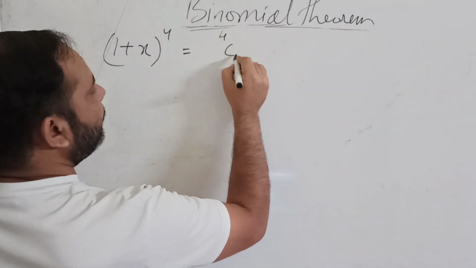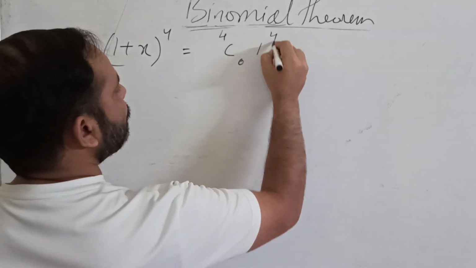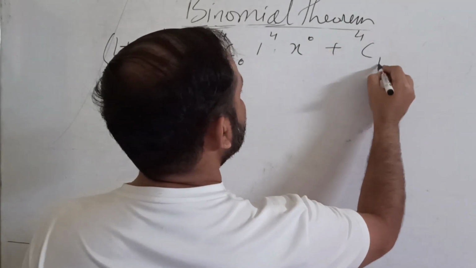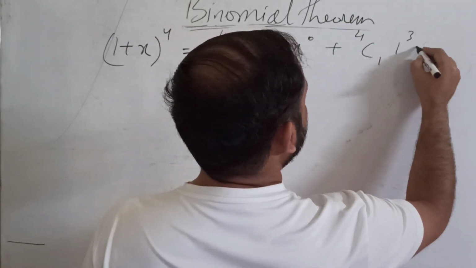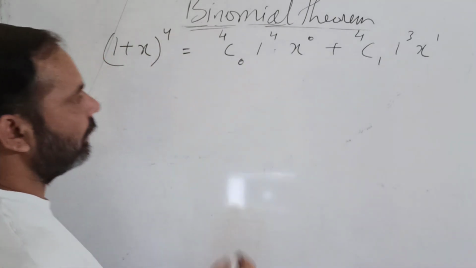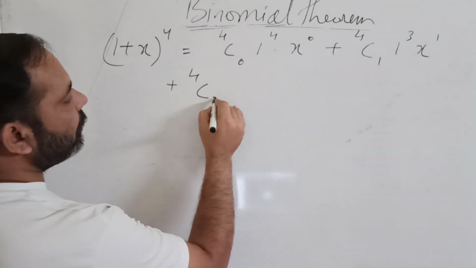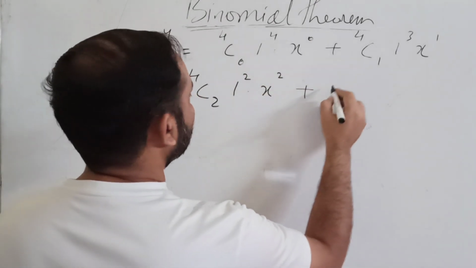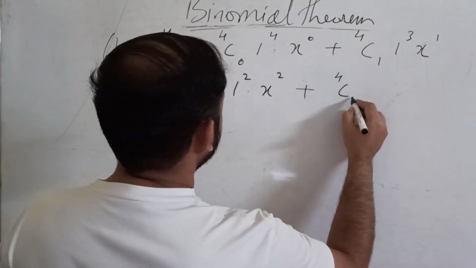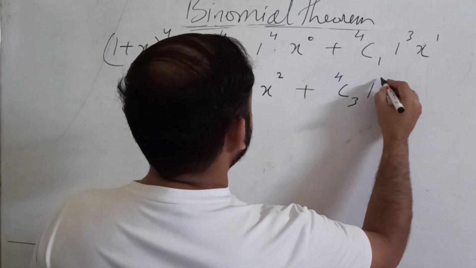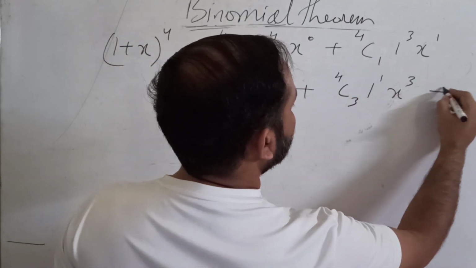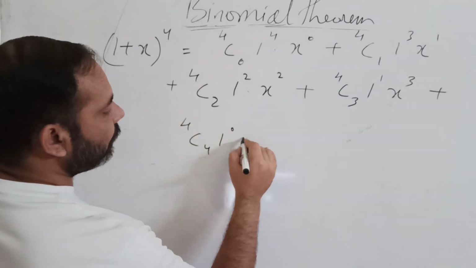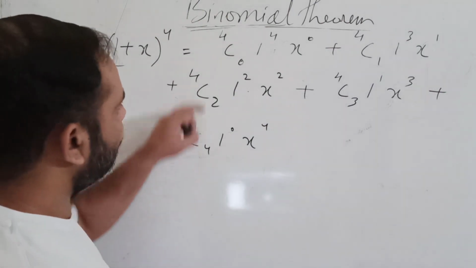So the formula will be 4c0 1 raised to the power 4 x raised to the power 0 plus 4c1 1 raised to the power 3 x raised to the power 1 plus 4c2 1 raised to the power 2 x raised to the power 2 plus 4c3 1 raised to the power 1 x raised to the power 3 plus 4c4 1 raised to the power 0 x raised to the power 4.